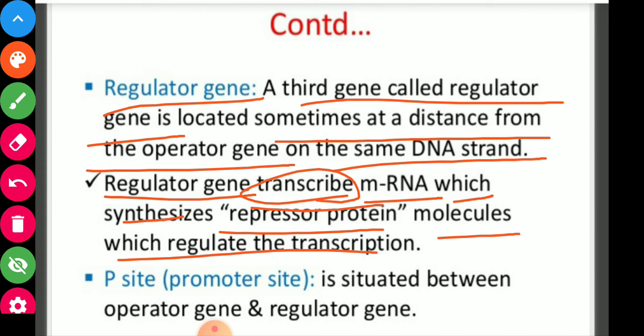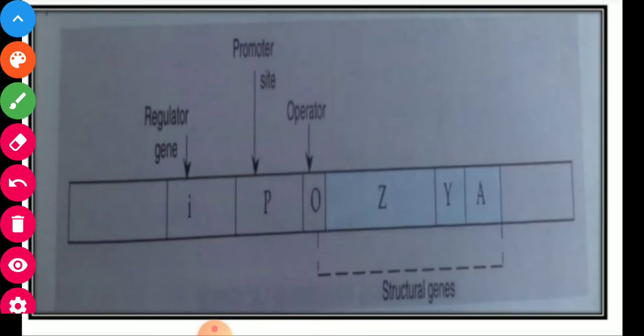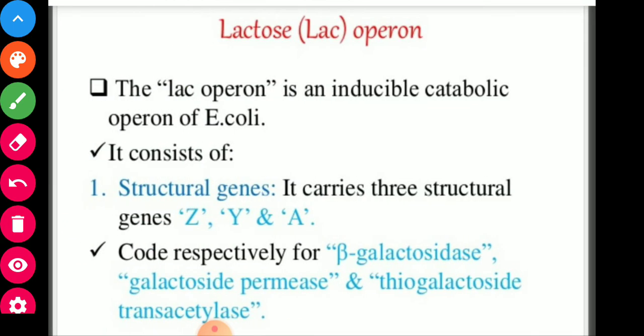Then the promoter site. The promoter site is situated between the operator gene and the regulator gene. So see the structure here: regulator gene, promoter gene, operator gene, and these are the structural genes. This is the arrangement of different types of genes, and this is called the operon arrangement.